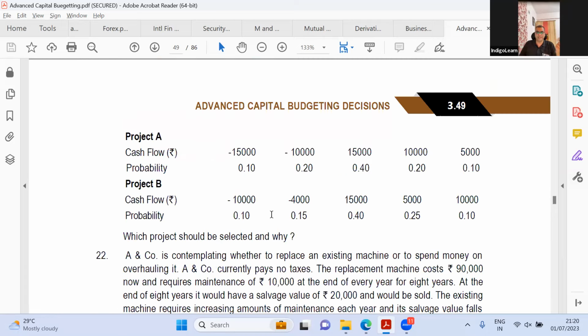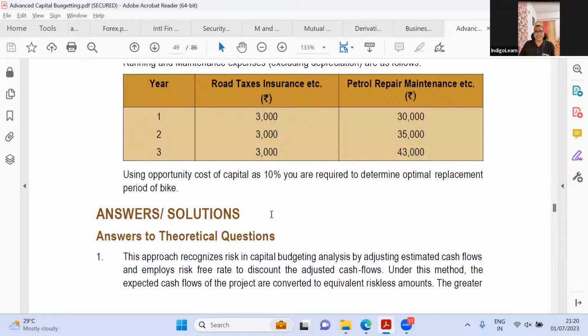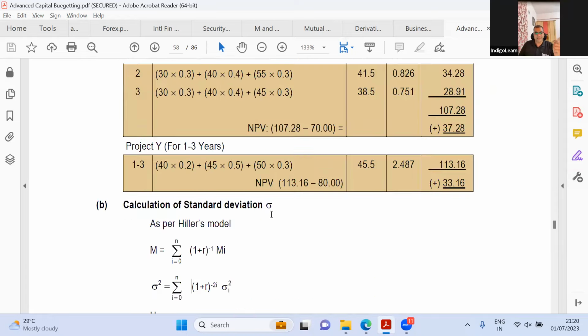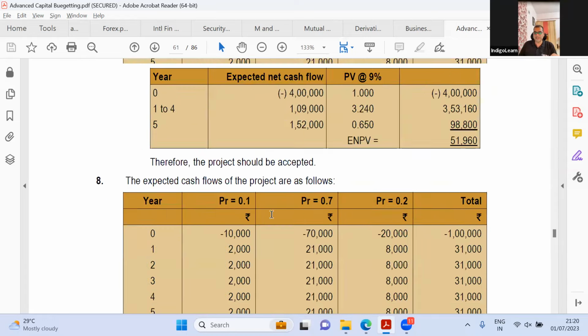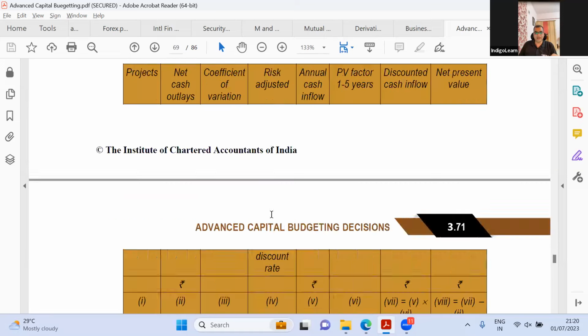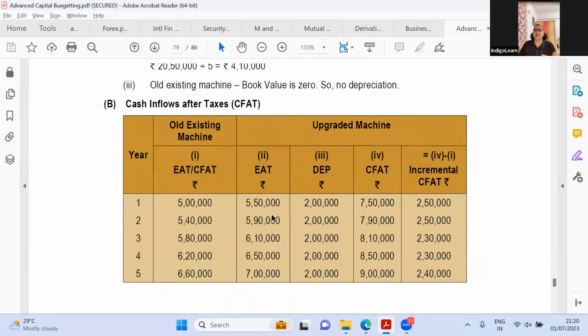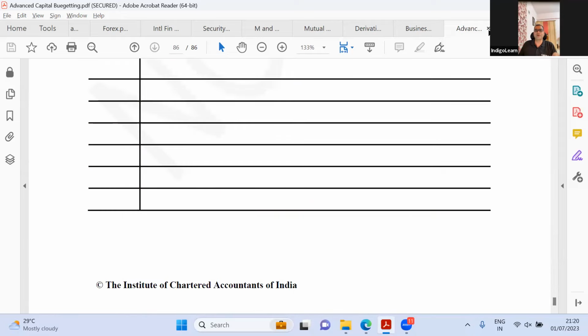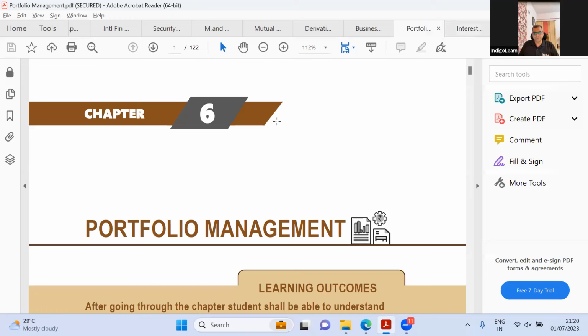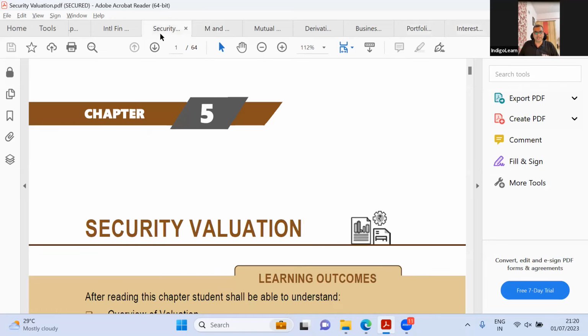Of course, the way ICAI is, they can make anything confusing and convoluted. But other than that, I don't think this is a particularly difficult chapter. This is a fairly simple chapter. I don't see anyone unnecessarily struggling with this particular chapter, because a lot of you would have done something very similar in CA Intermediate Financial Management. So I'm closing this. Now let us come to the next chapter, which is Security Valuation, which is chapter 5.